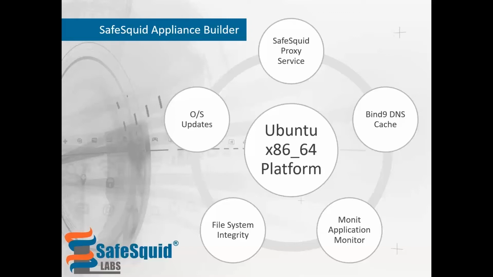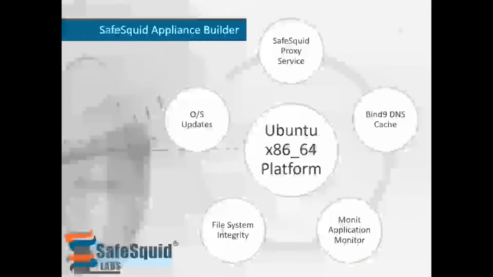SAB, or SafeSquid Appliance Builder, does all that for you. It is essentially an optimized installer of 64-bit Ubuntu. It relieves you of having to do package and dependency selection, partitioning your disk for optimum usage, and also automatically configures the required packages to keep your system lean and mean. You could use it to create SafeSquid virtual appliances or even transform a standard Intel server platform into a hardware proxy appliance.